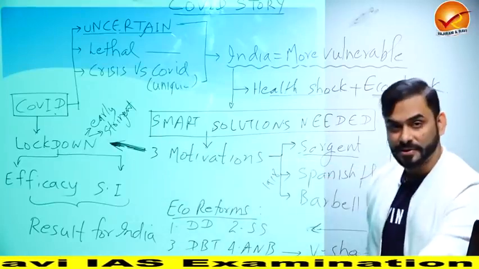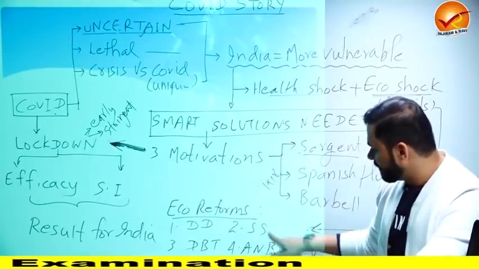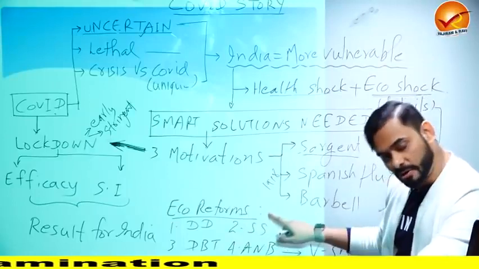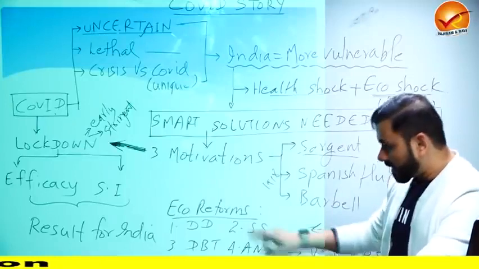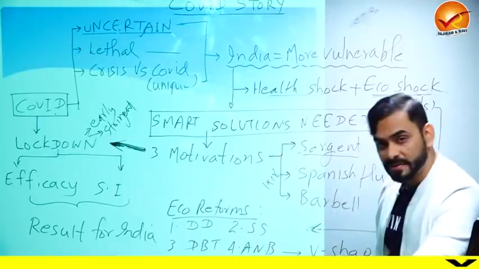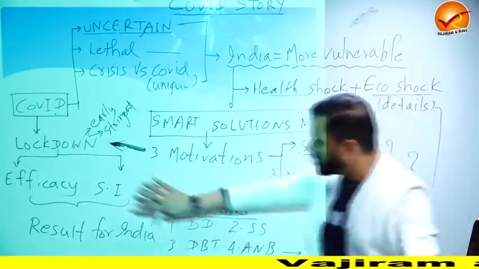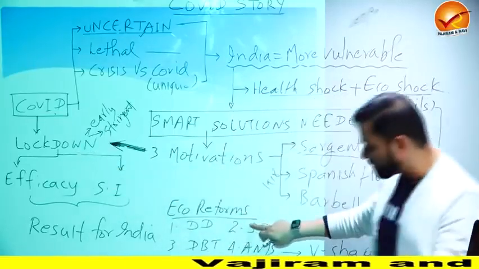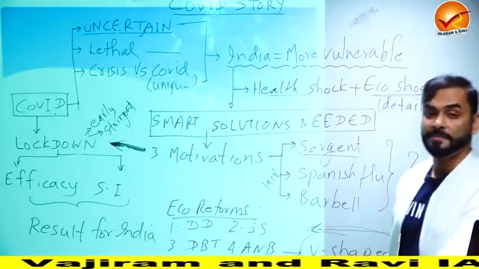So this is a short-term solution. What about the medium-term and long-term solution? This is your medium-term and long-term solution. Then we'll talk about medium and long-term solution, which is demand-side solution, supply-side solution, direct benefit transfers, Atmanirbhar Bharat. When we do all these things, short-term solution plus long-term and medium-term solutions, then we are getting a V-shaped recovery.